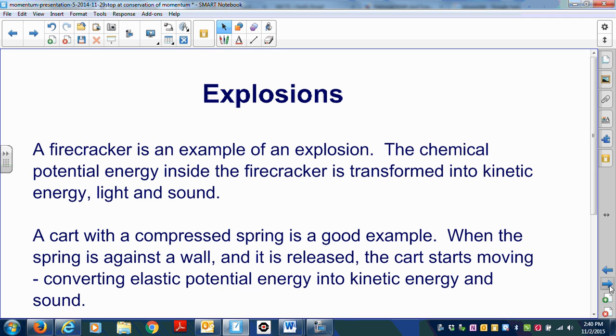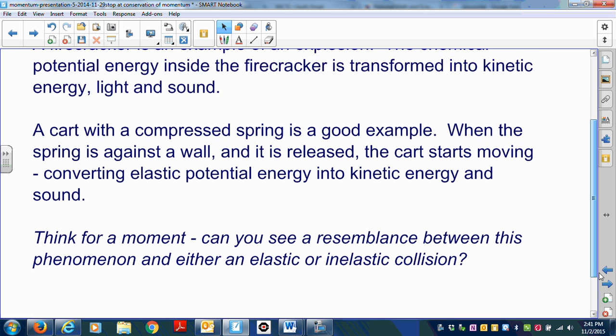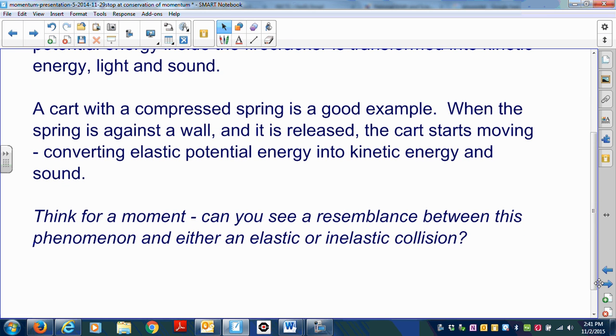A firecracker is an example of an explosion. The chemical potential energy inside the firecracker is transformed into kinetic energy, light, and sound. A cart with a compressed spring is also a good example. When the spring is against a wall and it is released, the cart starts moving, converting the elastic potential energy from the spring into kinetic energy and sound. Think for a moment. Can you see a resemblance between this phenomenon and either an elastic or inelastic collision?